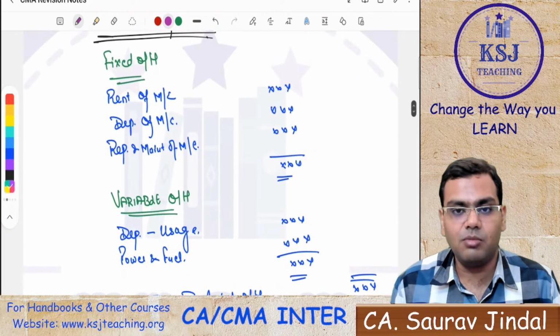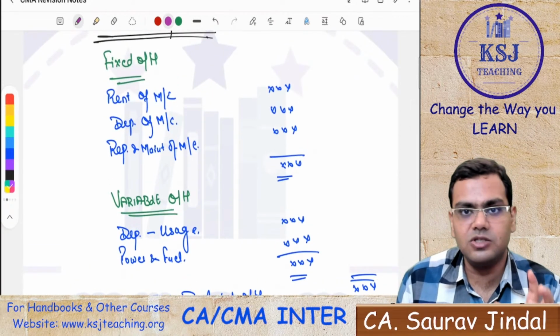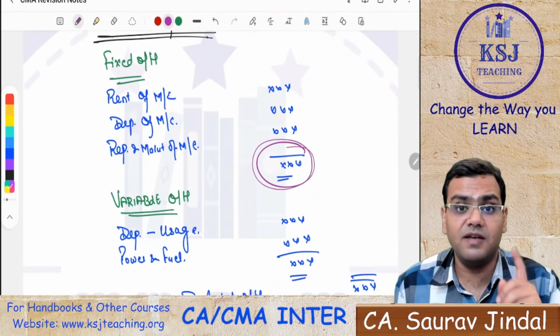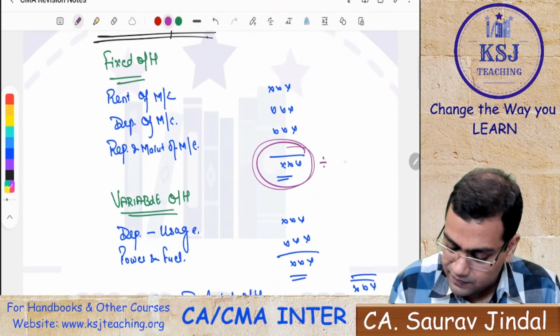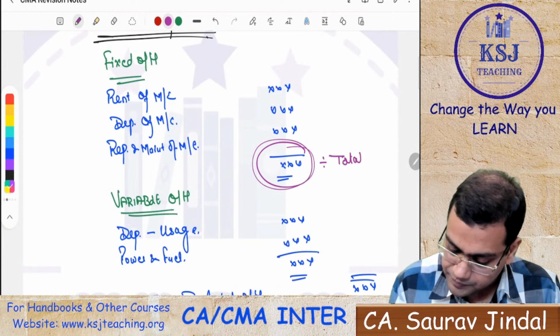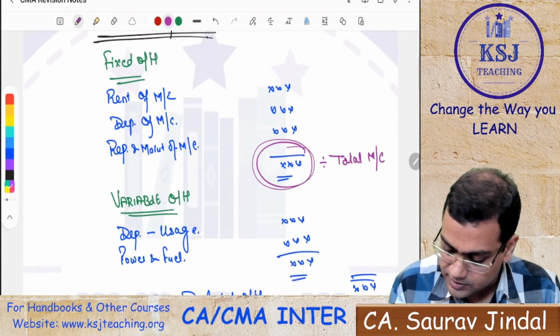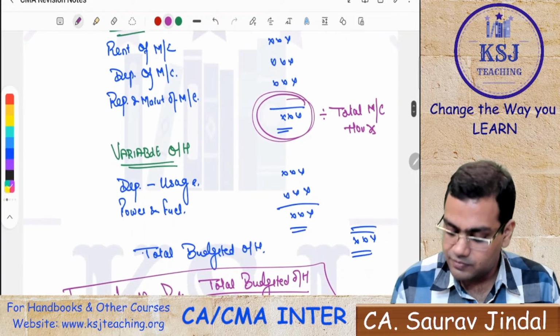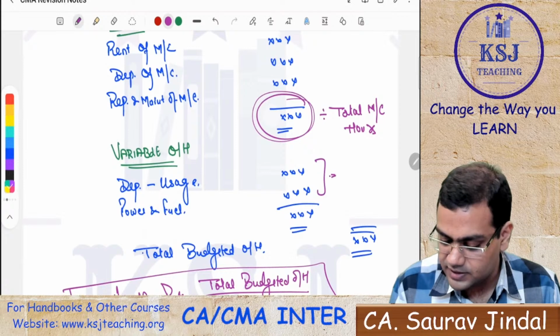Now, in some cases, you will find that they are dividing the fixed overheads not by effective hours but by the total machine hours, while the other rate is calculated on the basis of effective machine hours.